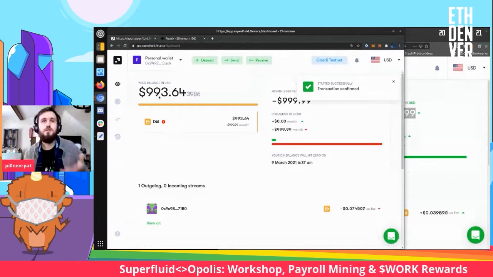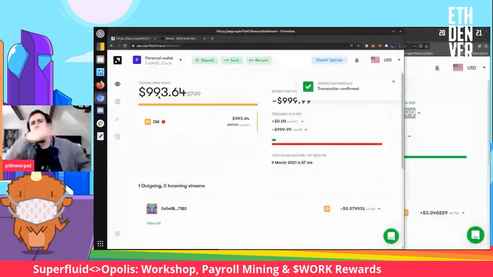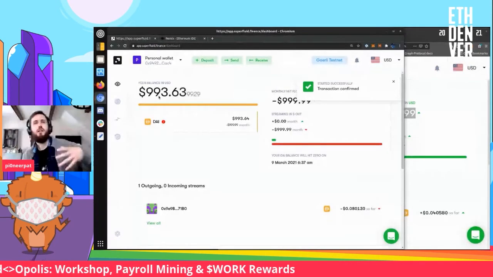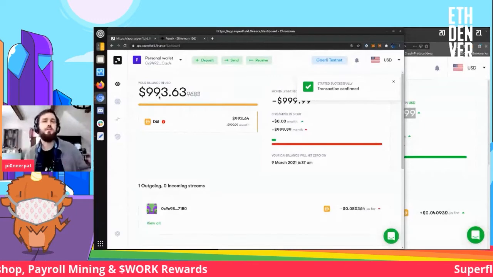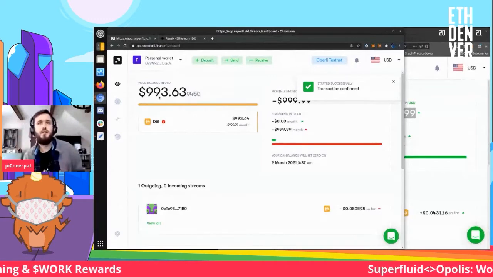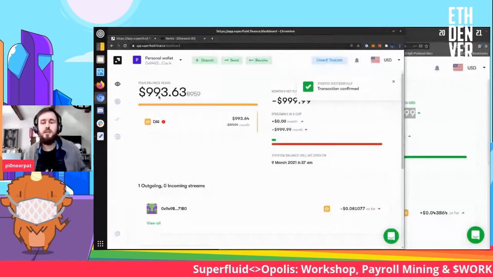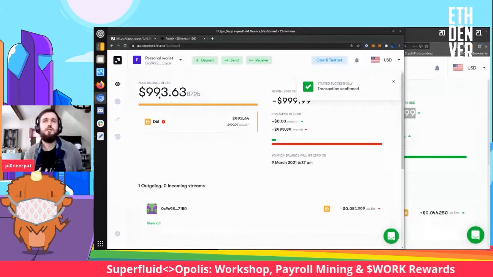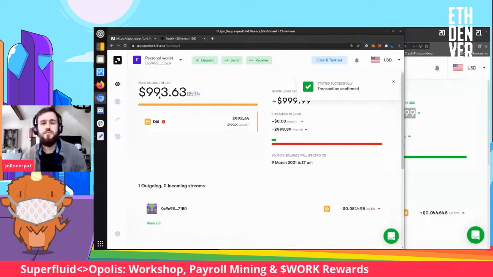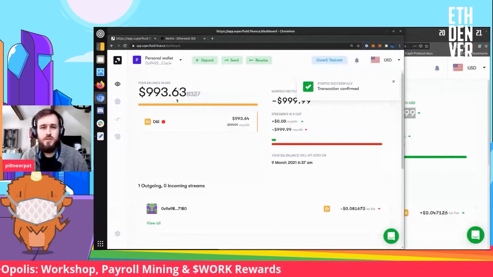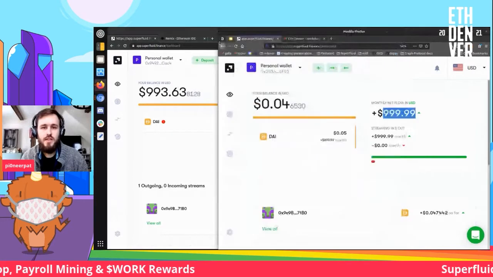There's no need to call a function, withdraw it, and then redeposit it. If your incoming is 1,000 and your outgoing is 1,000, then it's going to go forever. If it's 1,001, then you can do 1,001 out. So that's really cool.